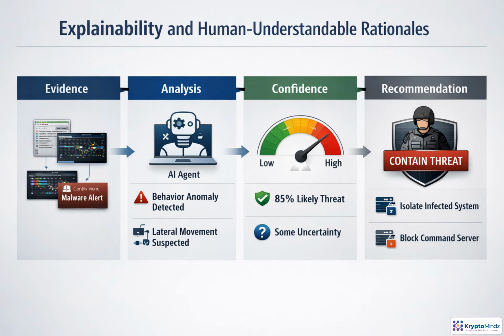Explainability turns an agent's decision from a black box into an operational argument. In a phishing or malware escalation, the agent should tie each claim to telemetry, the alert, behavior anomaly, and suspected lateral movement. It should separate observed facts from inferences, state confidence in plain language, and name uncertainty. Then a recommendation, such as isolating a system or blocking a command server, becomes reviewable, challengeable, and appropriate for the analyst's role.